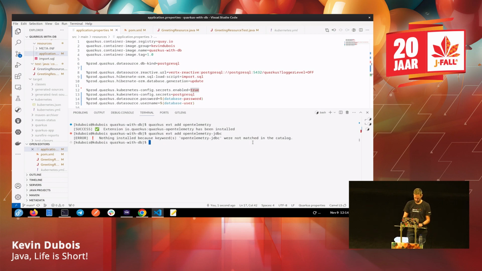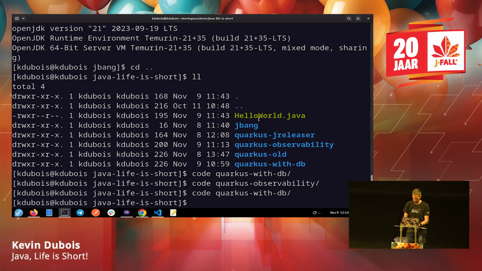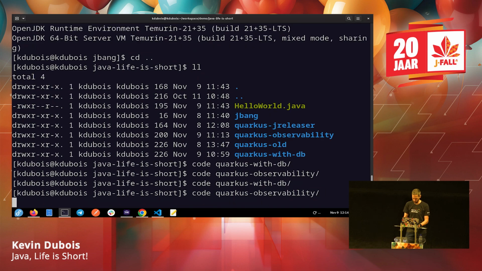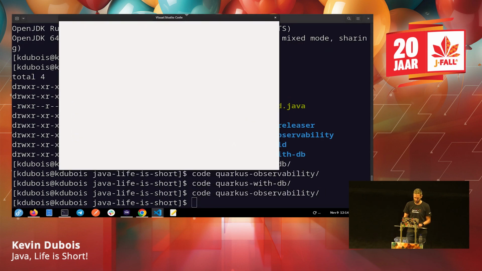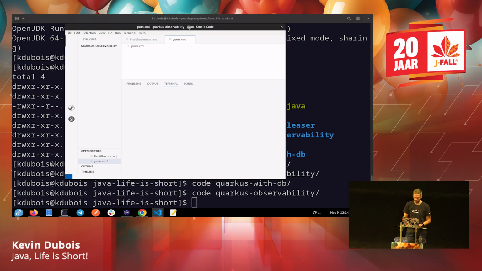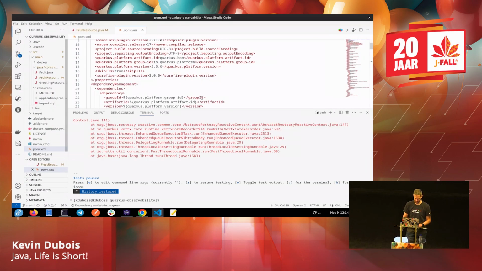No. Does anybody remember what it was exactly? If I had internet, this would be easy because I could just use the plugin and then it would tell me exactly what the syntax is. Let's open another window with the other version that wasn't working, but it at least had the right dependency. Some live debugging here, guys.